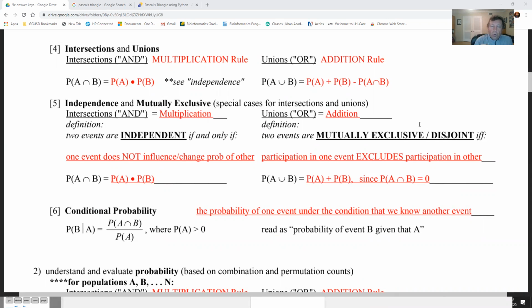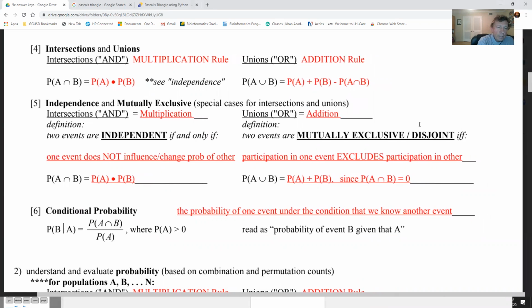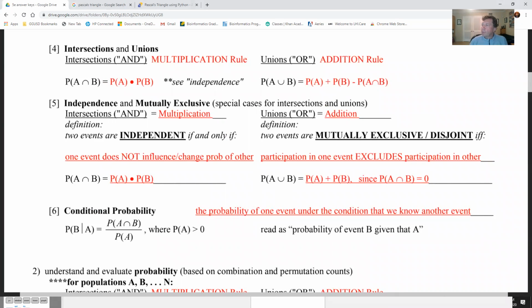There are 3 crucial phrases in this chapter: independence, mutually exclusive, and conditional probability. Independence means you can multiply. It has to do with one event not affecting another event. Mutually exclusive has to do with adding things together, okay? And if things are mutually exclusive, they can't happen at the same time, and we'll talk about that, okay?